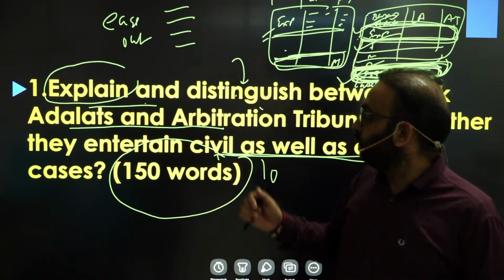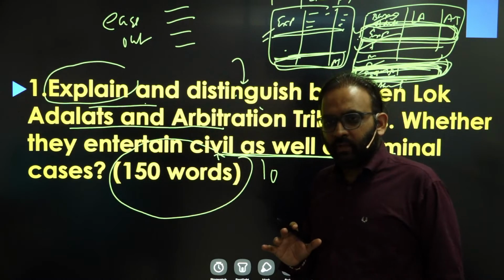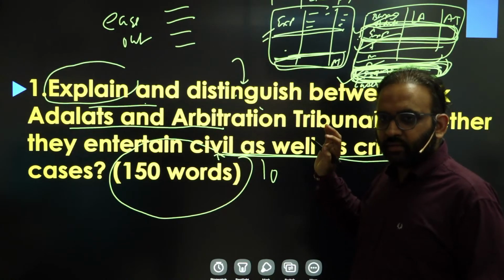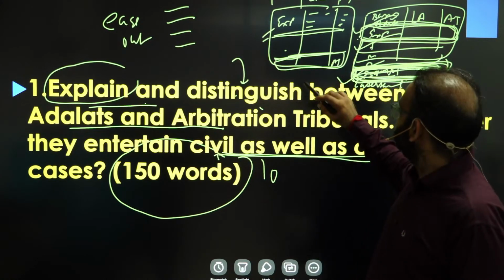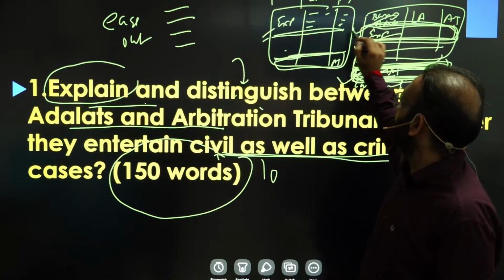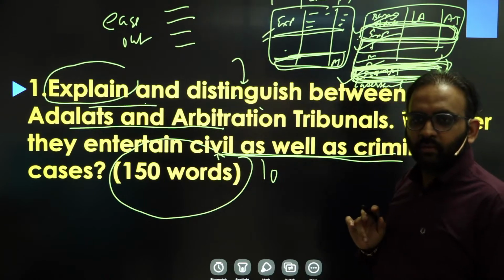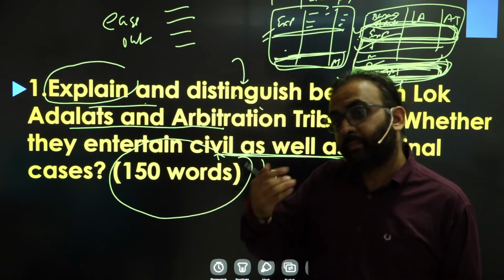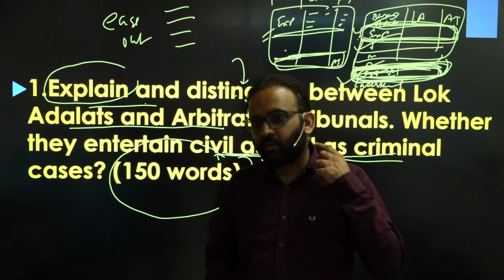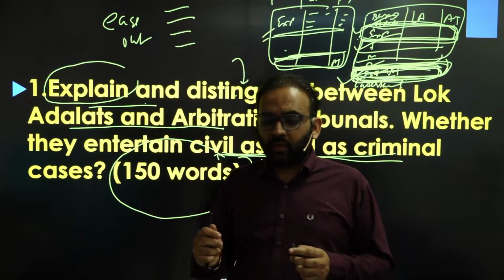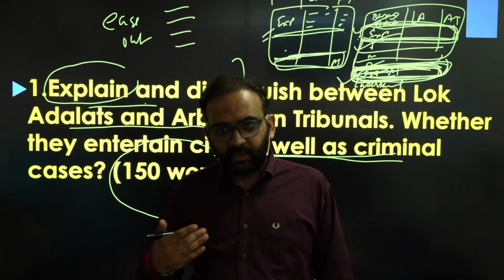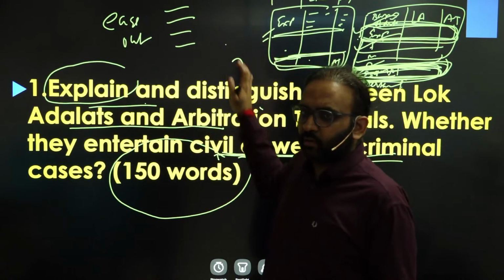And the introduction and conclusion will be very small because the majority of the content on Lok Adalats and arbitration tribunals will be there in the table itself. So do not reveal your cards in the introduction or repeat your cards in the conclusion. If you write a bigger introduction or conclusion, you will end up writing body points in the introduction or the conclusion.